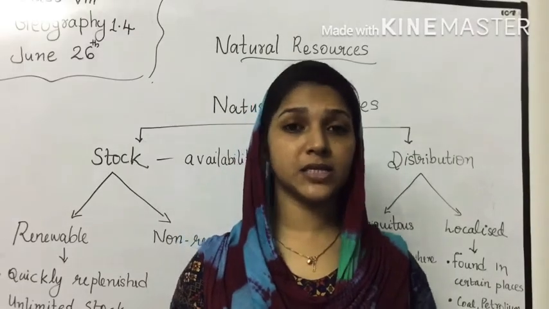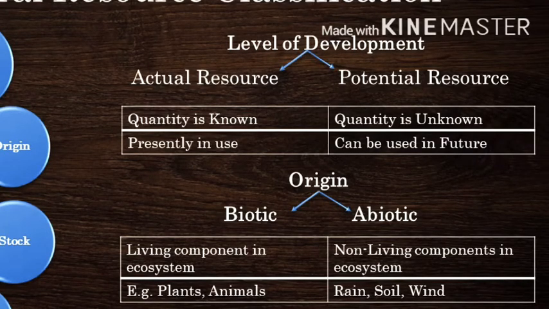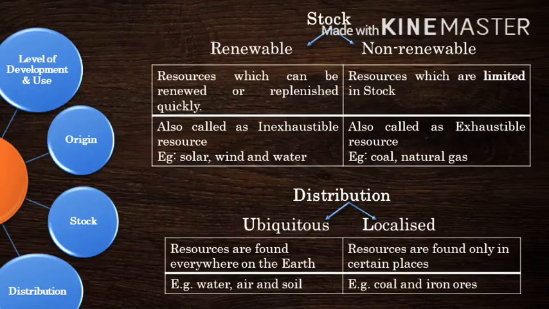And on the basis of these 4 factors, the natural resources are classified into potential resources, actual resources, biotic resources, abiotic resources, renewable resources, non-renewable resources, and ubiquitous and localized resources.